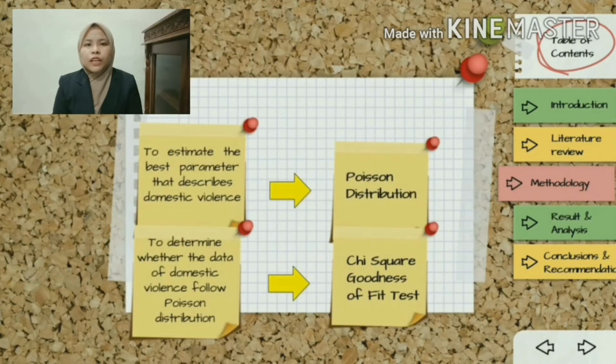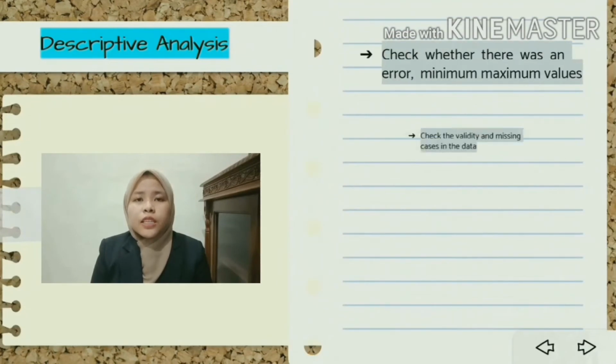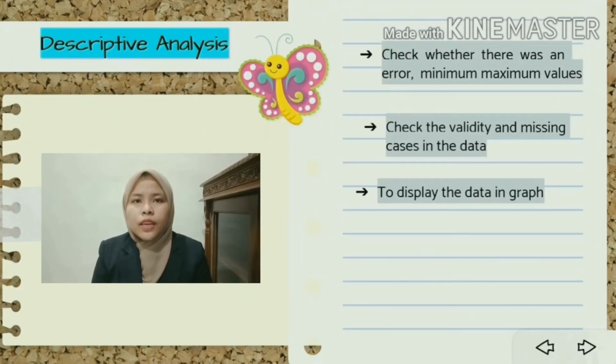the data of domestic violence, whether it follows Poisson distribution or not. We use the chi-squared goodness of fit test that we analyze using RStudio. Firstly, we use discrete analysis. This method was used to check whether there was an error, and the minimum and maximum values. Not only that, we use the data to check the validity and missing cases in the data. We display the discrete analysis in a graph. This is because when we display the data in a graph, we can clearly see whether there are errors or missing cases.